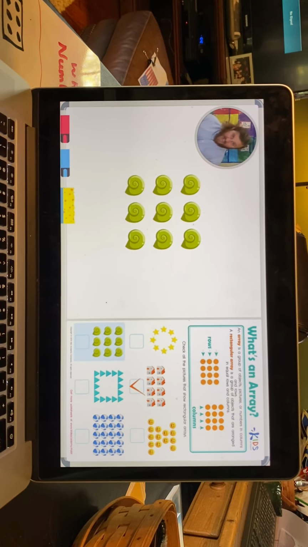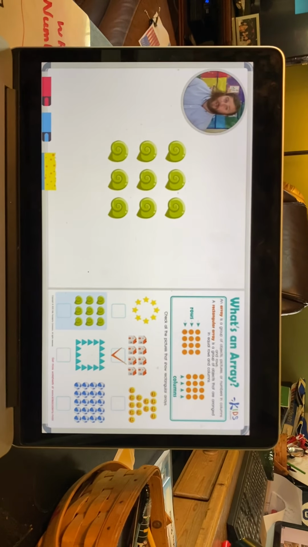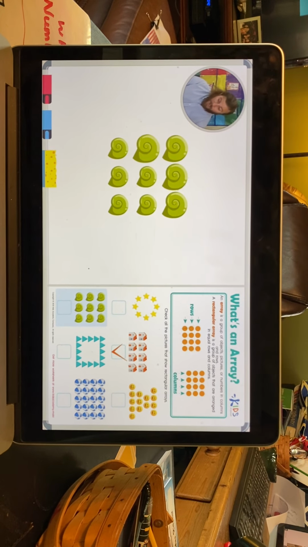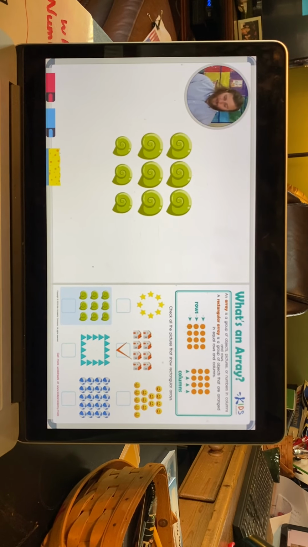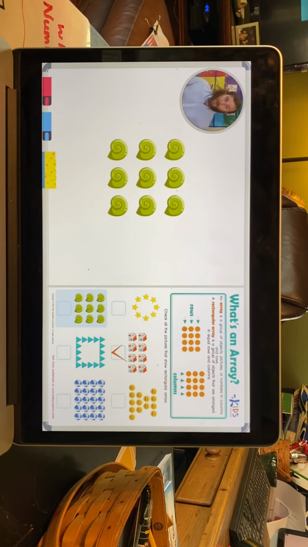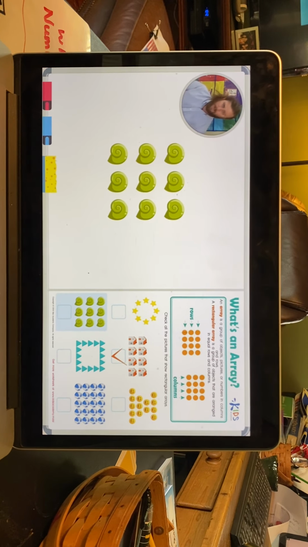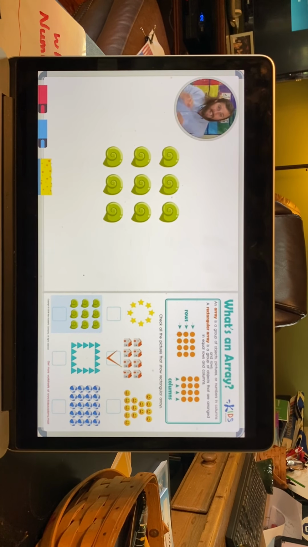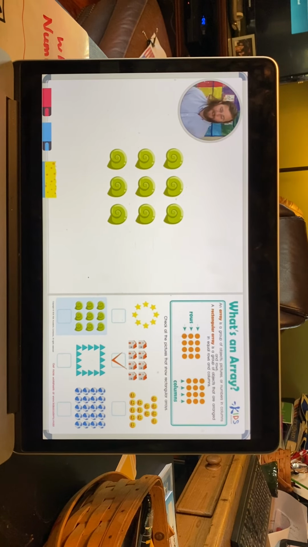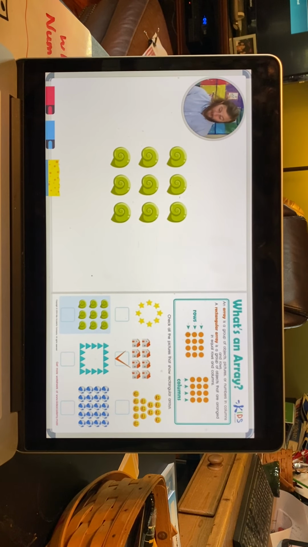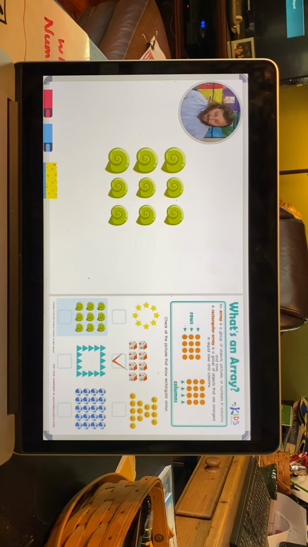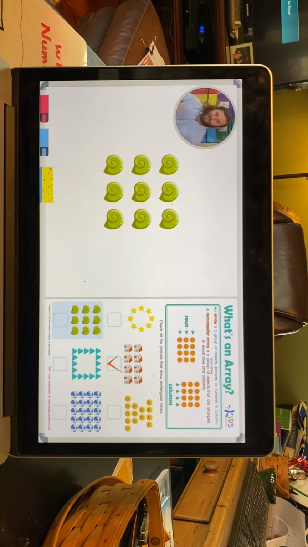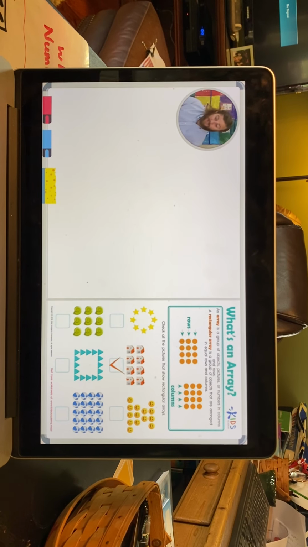In our next picture, I see snails. Let's take a closer look and see if this is really an array. In this array, there's 1, 2, 3 in the first row. There's 1, 2, 3 in the second row, and there's 1, 2, 3 in the third row. Okay, we're off to a good start. Now let's check the columns just to be sure. I think this is an array just by the way it looks. It looks nice and even, like an array should. But let's count the snails in the columns just to be sure. There's 1, 2, 3 in the first column, 1, 2, 3 in the second column, and 1, 2, 3 in the third column. This is definitely a rectangular array. Let's go ahead and give this a check.